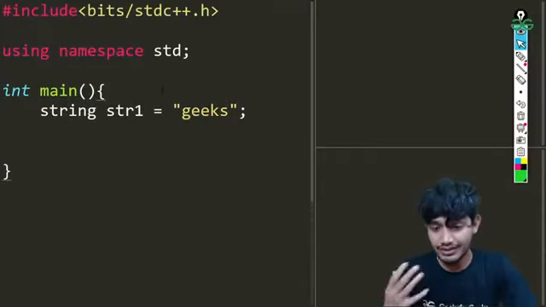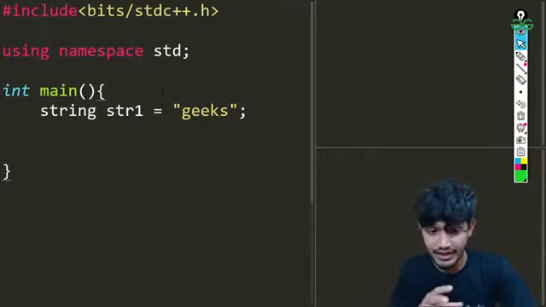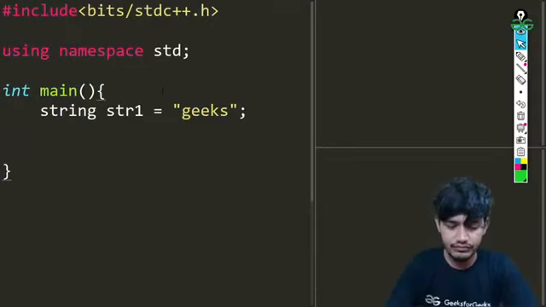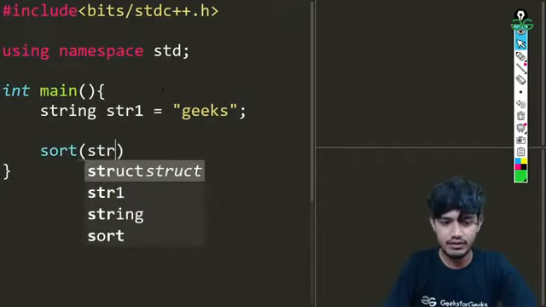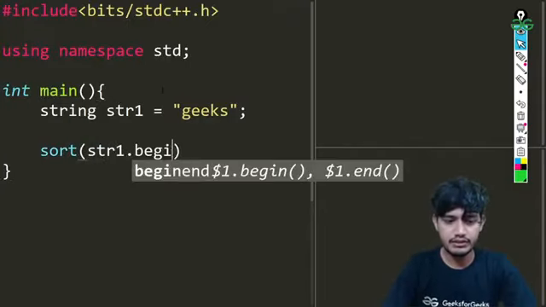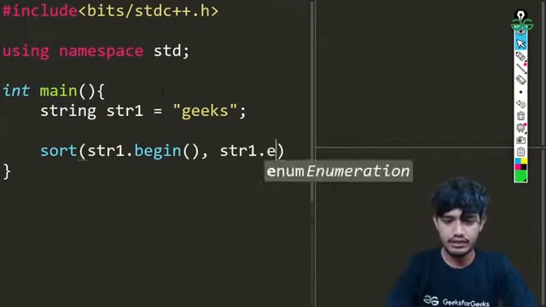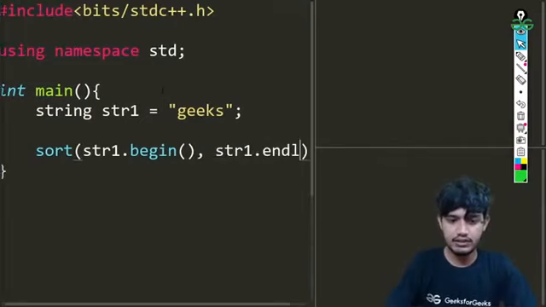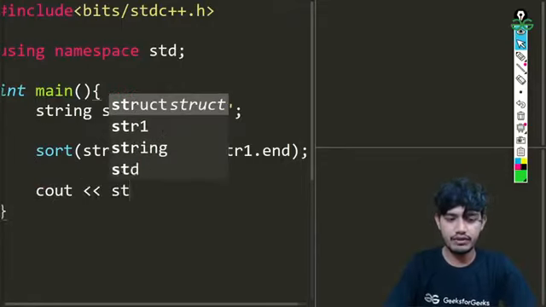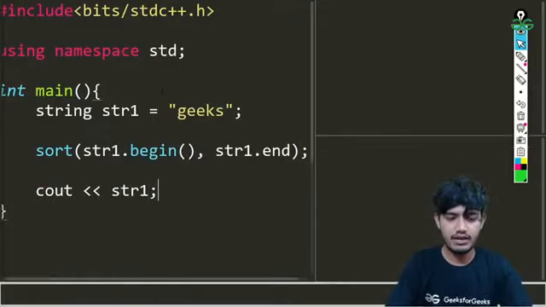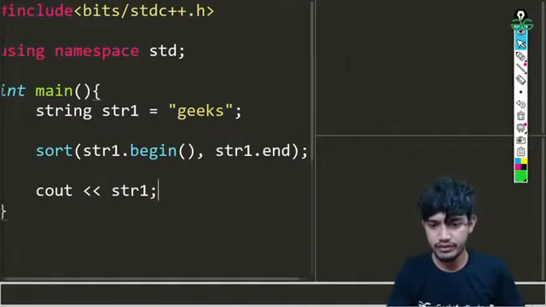First let us try to sort this array and see the output which we are getting when we are sorting these gigs. So we'll be using our sort function. We'll be writing str1.begin() and then str1.end(). Okay, and then we'll be using the normal cout function for printing str1. Let us try to run the code and see the output for this.